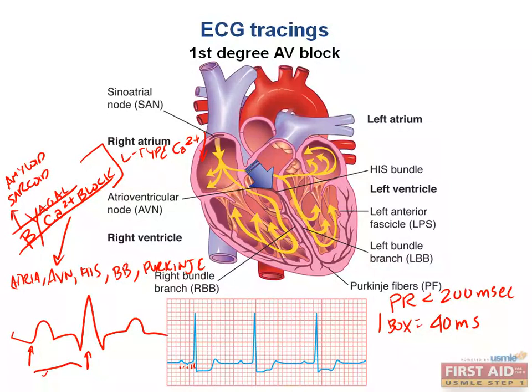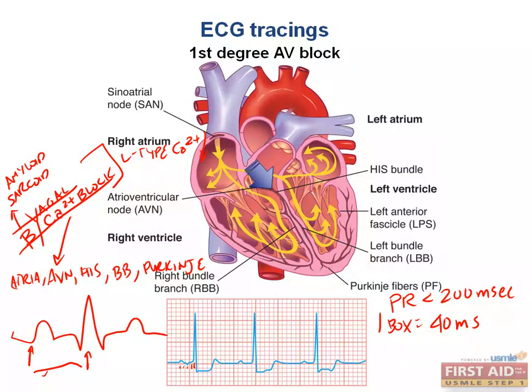I seriously doubt you will have to count any boxes on your step 1 exam. And by seriously doubt, I mean I can pretty much guarantee you will not be counting boxes. That's what cardiologists do and machines do, not students taking their step 1 exam. Step 1 examiners should give you a vignette and then tell you that the PR interval is prolonged, in addition to maybe showing you a tracing.